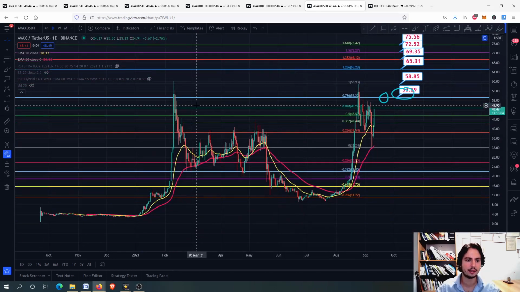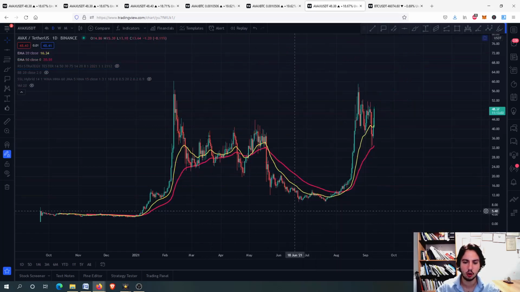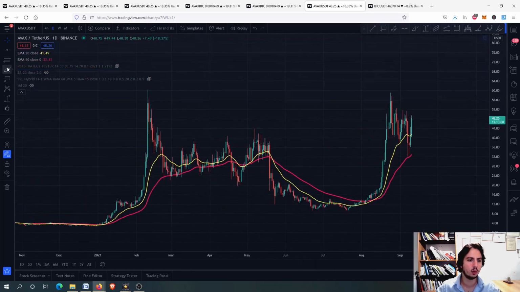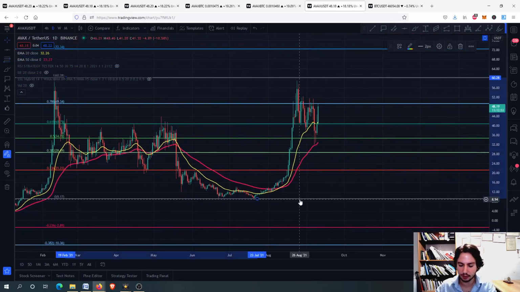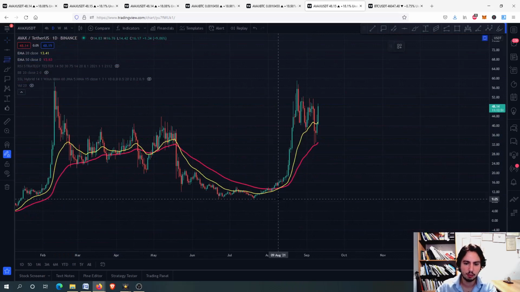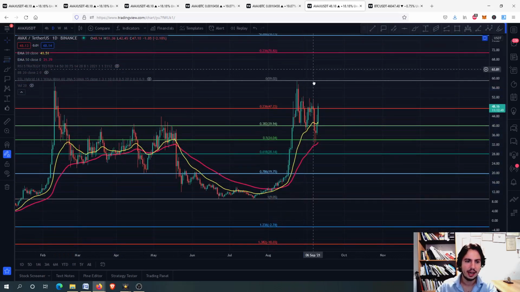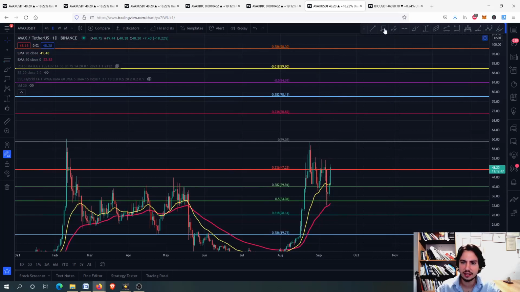If I want to find midterm targets, I will delete all of this, and I will draw a retracement from this top to the bottom. Usually what we are doing is drawing a Fibonacci retracement from the bottom to the top. Okay, and here we have the 70 Tether USD.